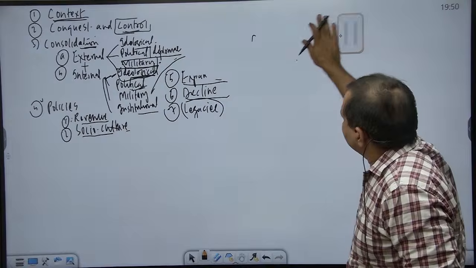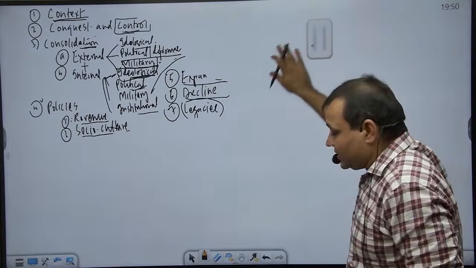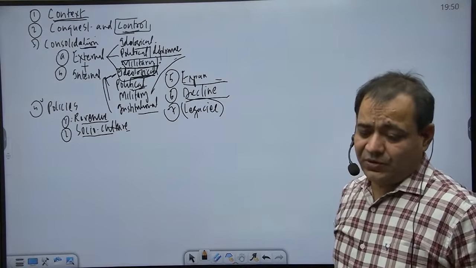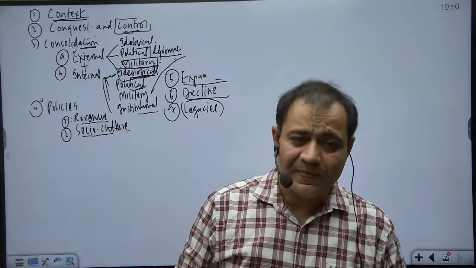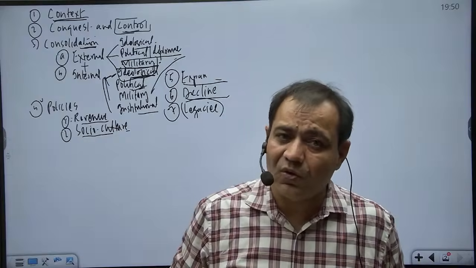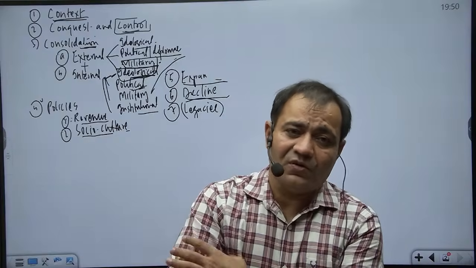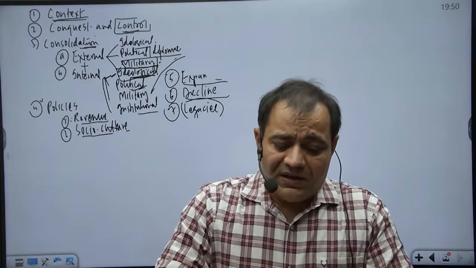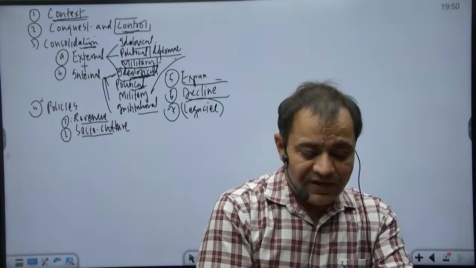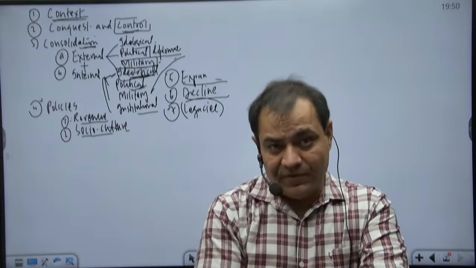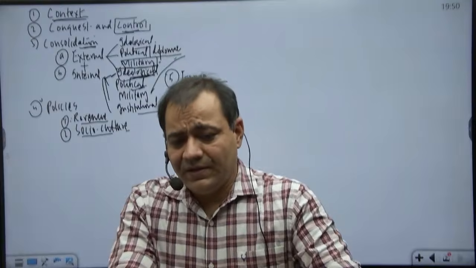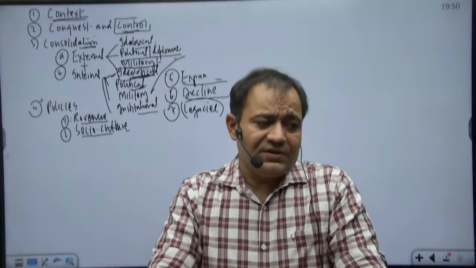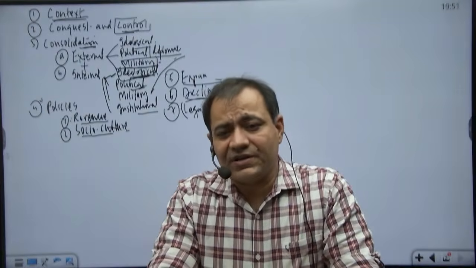He says that I don't believe in conquest. I don't want to shed Muslim blood. So he revived the concept of welfare state, but his charity was mainly confined to the old ruling families, that is, old nobles. Then he is also known for some innovative steps, like an employment bureau was also established by him. But whatever he did, he did not support the crumbling structure of the Delhi Sultanate.